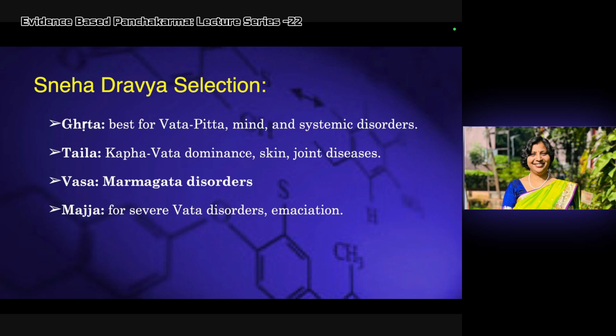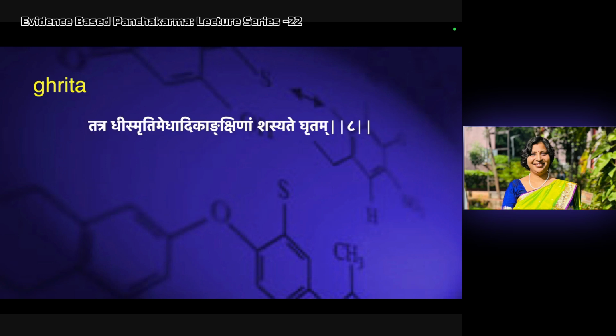So in the texts, different indications are given for each particular Sneha. For Ghrita it is told, Tatra Dhi Smuti Nidhadi Kangshinam Shashyate Ghrutam. This is from the Ashtanga Hridaya. Whenever a physician or clinician wants to work on Dhi, Smruti, Medha, like the neurological or cognitive functions, we should go for the Ghita, or for neurological diseases we should go for the Ghita.